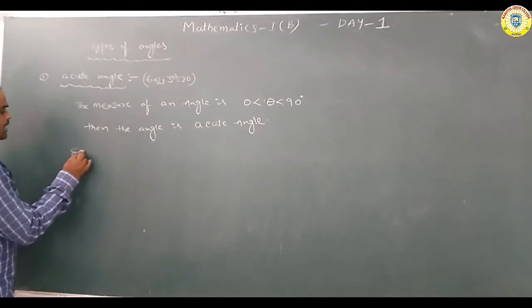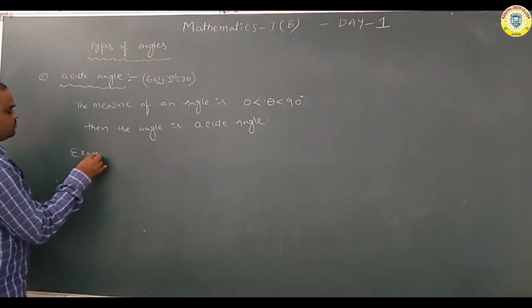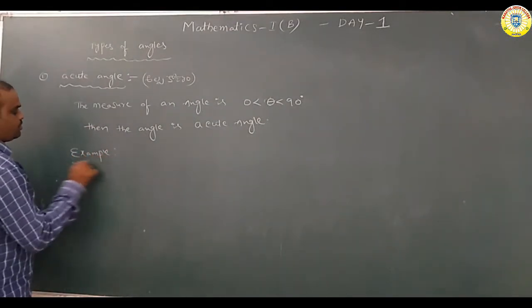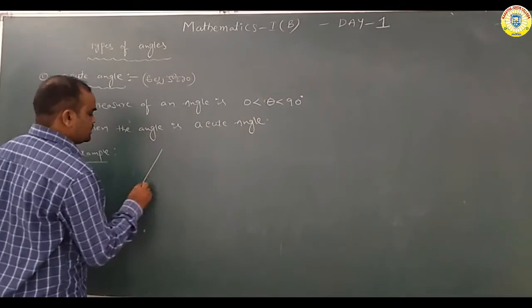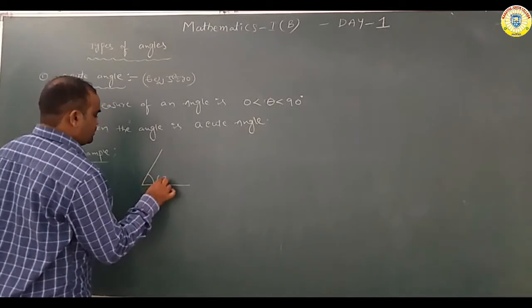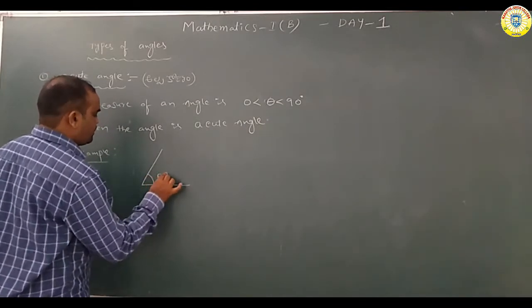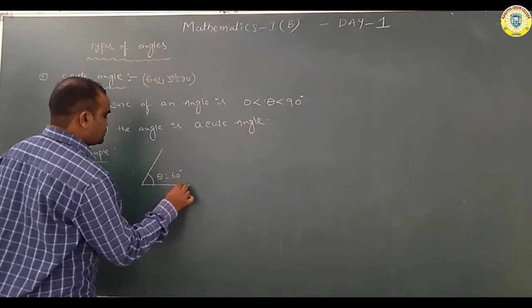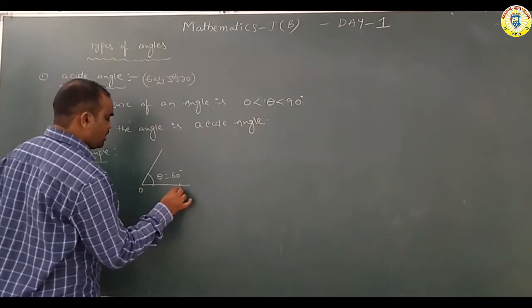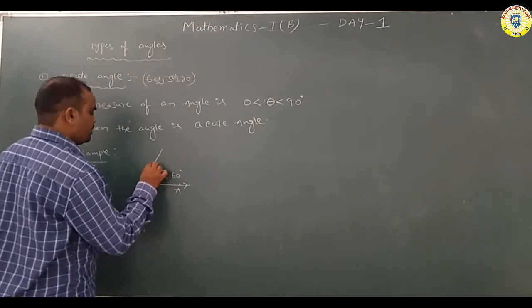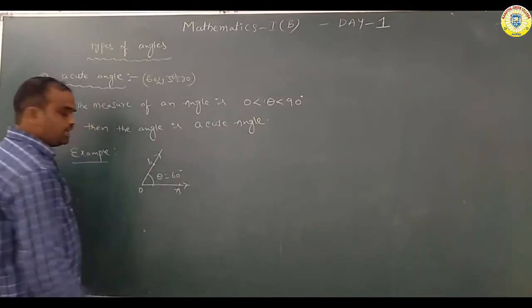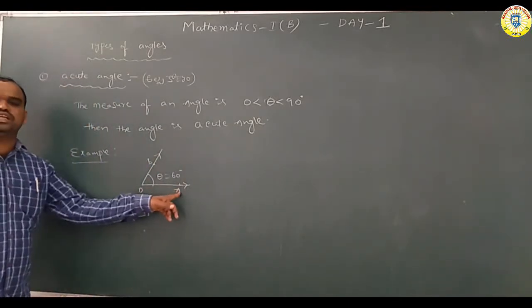So here we are taking an example: theta is equal to 60 degrees. Here O, this is A, and this is B.